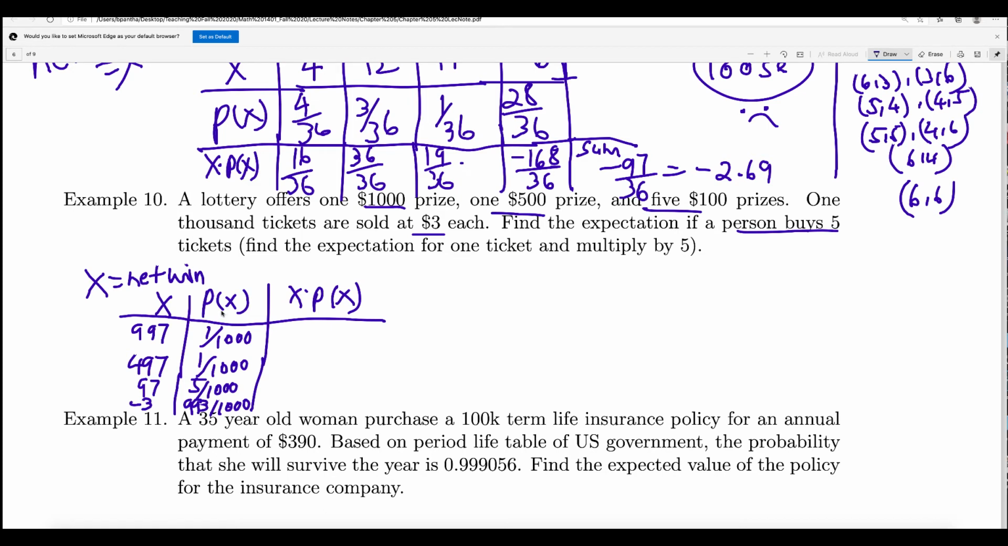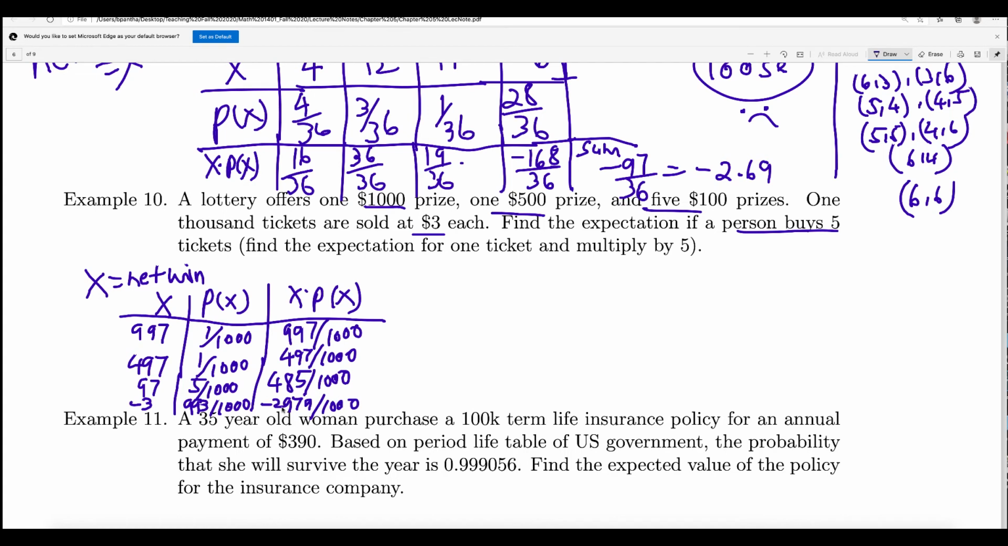So again, I wrote it vertically, but you can write horizontal like that: X and then PX and X times PX. Now what you do is you multiply these to find out X times PX. What do you get? It is 997 over 1,000, right? What is the next one? It is 497 over 1,000. What is this? 97 times 5. So 485 over 1,000. And then the last one is negative 2979 over 1,000.